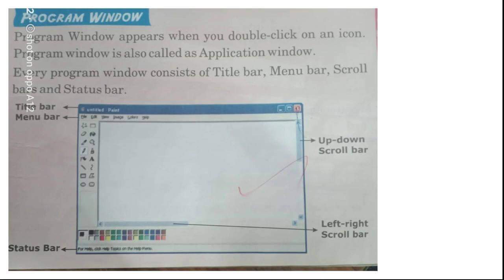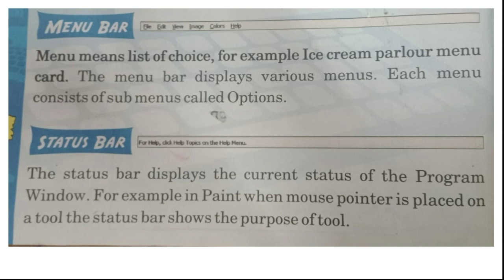Now these are all the bars available. Next, after the title bar, you can see the menu bar here. Menu means a list of choices, for example an ice cream parlor menu card.